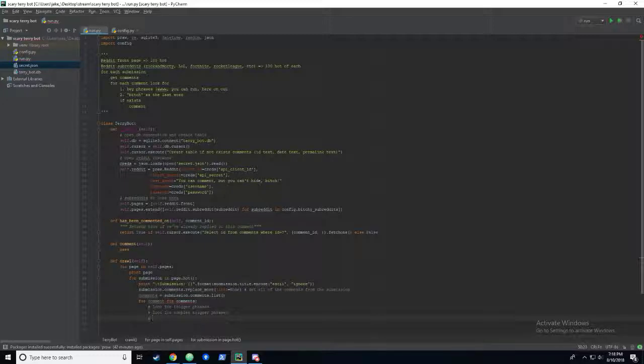And, oh, you know what? I just realized we also want to look for "aw", because sometimes Terry says, "aw, bitch." But that'll be slightly different, right? Because somebody could spell aw like that, somebody could spell aw with like 10 A's, somebody could spell it like this. So that's why I thought that we would need regex, which would be slightly different than just looking for the trigger phrases. So we'll have this as its own separate thing.